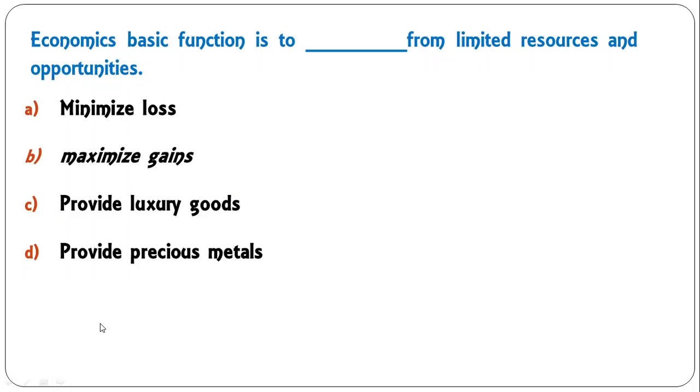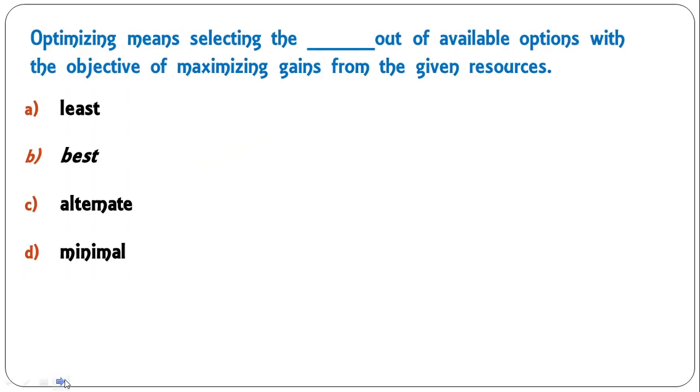Economics basic function is to maximize gains from limited resources and opportunities, so B is the correct answer. Optimizing means selecting the best out of available options with the objective of maximizing gains from the given sources.